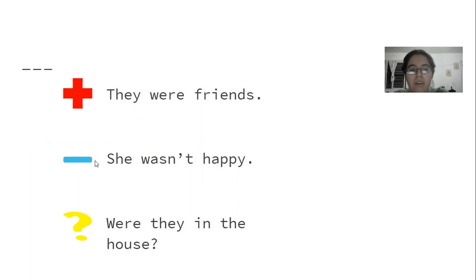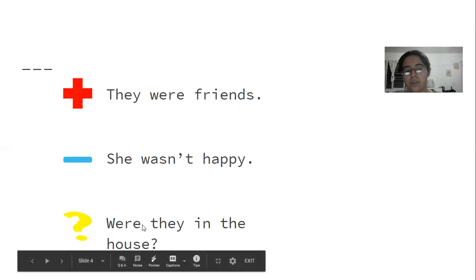So negative is the example, she wasn't happy. So we have first the subject, then was or were not. Not is a negative, and then the complement here.